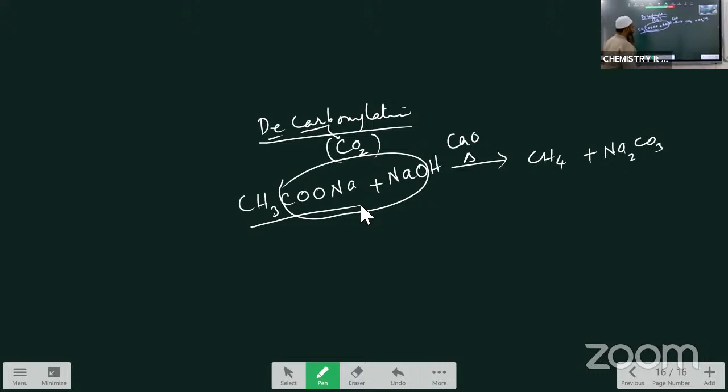This reaction is called the decarboxylation reaction.